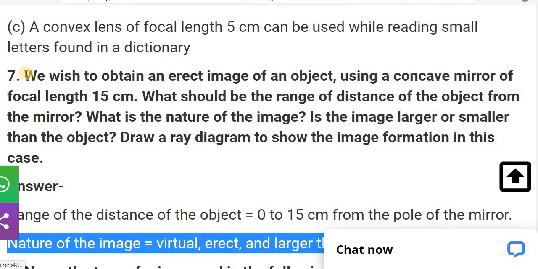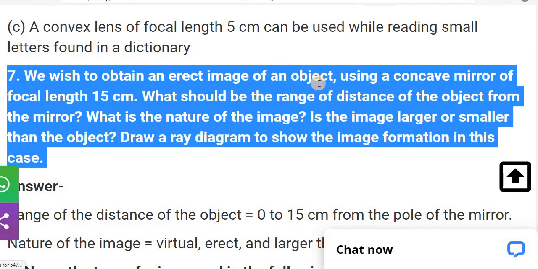So the question is that we wish to obtain the erect image of an object using a concave mirror. Focal length is 15 centimeter. As we know that if we want an erect image, then we should keep our object between the pole to focus, means the F.